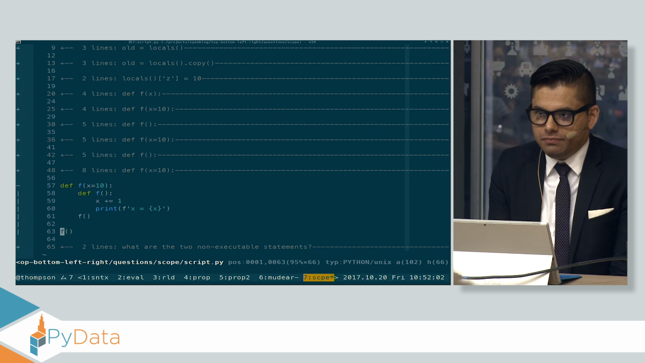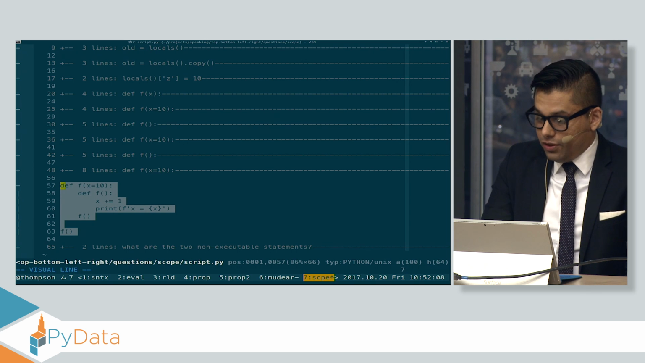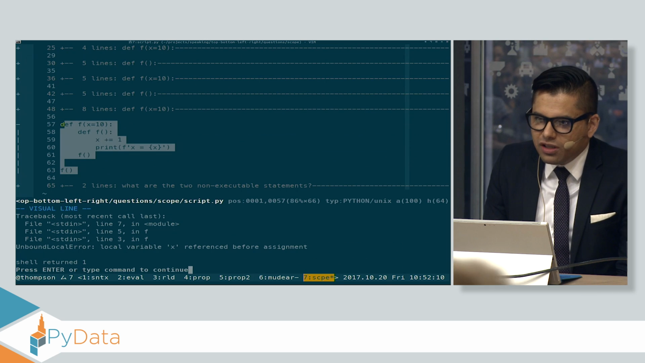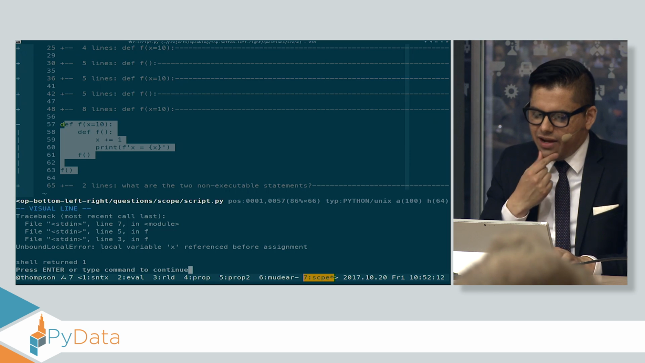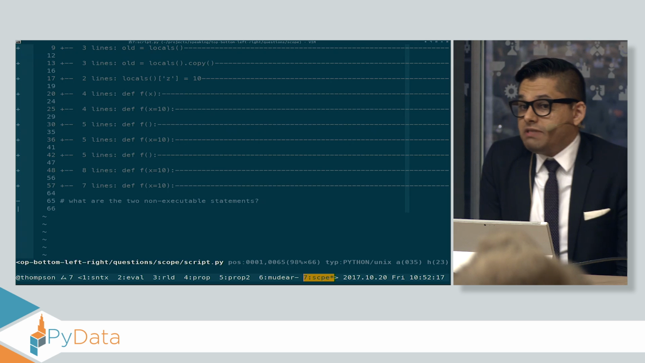What error? Very good. It doesn't print 11. It prints unbound local error. That's kind of weird. Finally, and this is the last question I have, we have a bunch of statements in